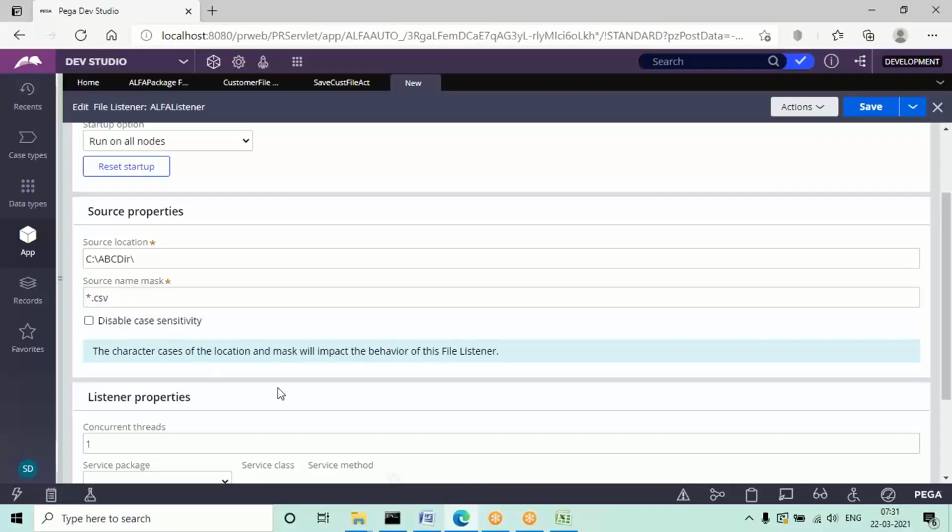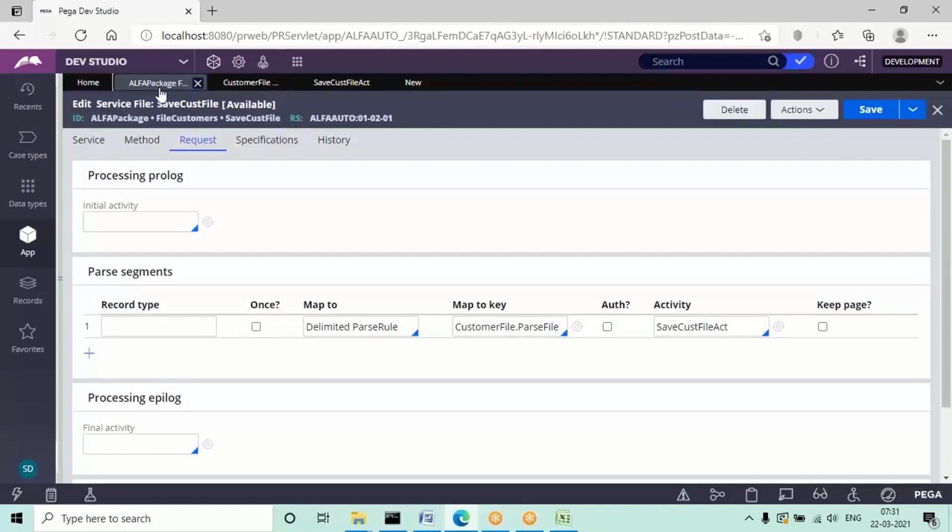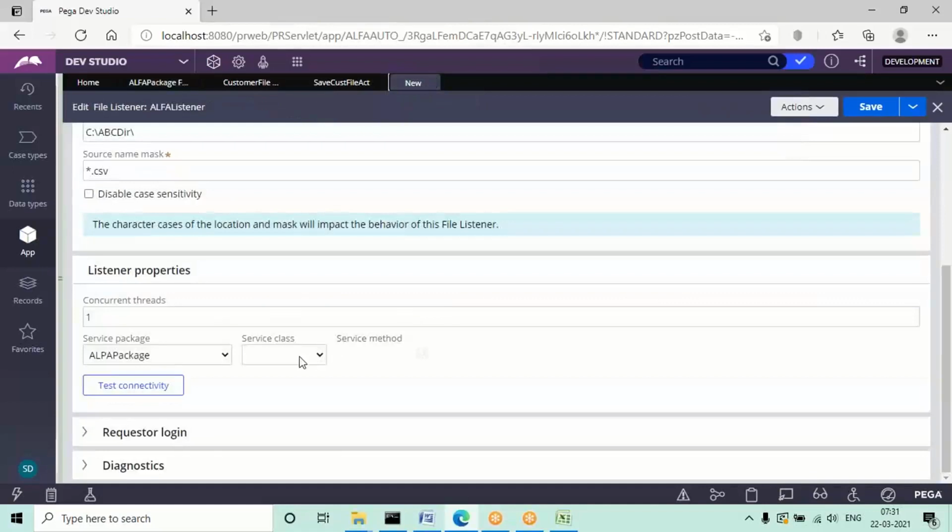Then we need to configure the listener properties, step by step: package, class, and method name. The package name I have given is alpha package. Select that. Service class: during file service creation, I gave the class name file customer. Customer class is the service class name given, so select that. File customers I have given, and then the service method.